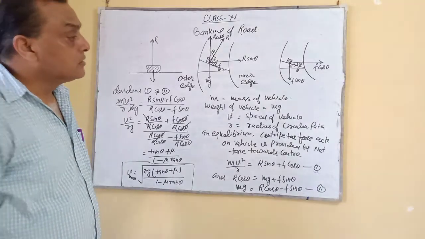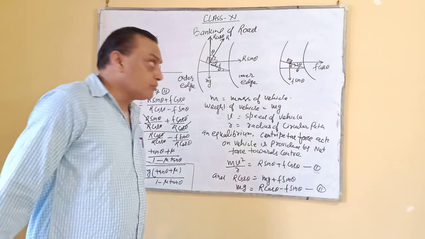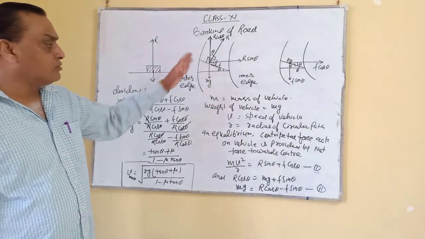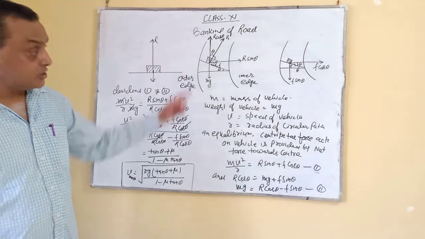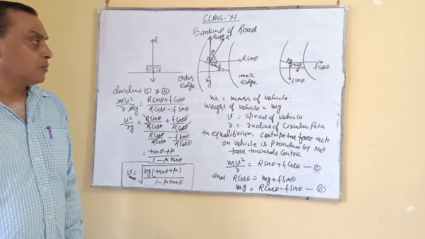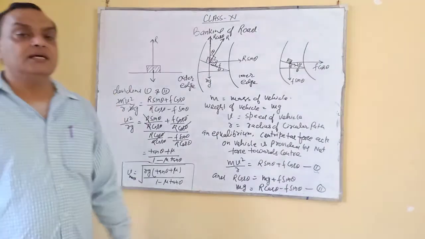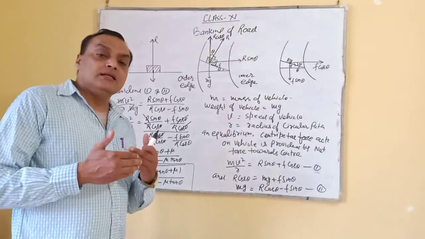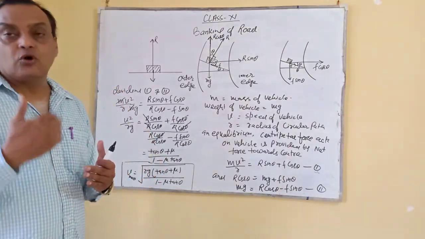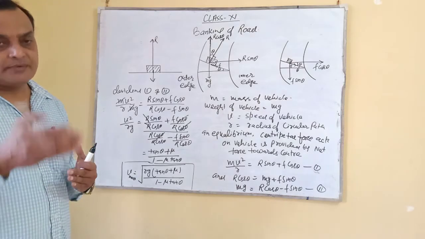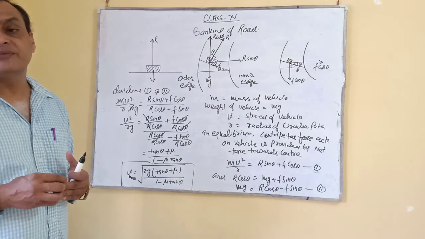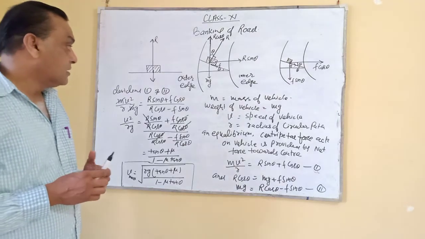So you have seen here, what is banking of road? The phenomenon of raising the outer edge of the road with respect to the inner edge at the circular path. Why is it raised? To avoid accidents, so that the vehicle adjusts its speed accordingly with the centripetal force, because whenever the vehicle takes a sharp circular turn, the centripetal force acts there.